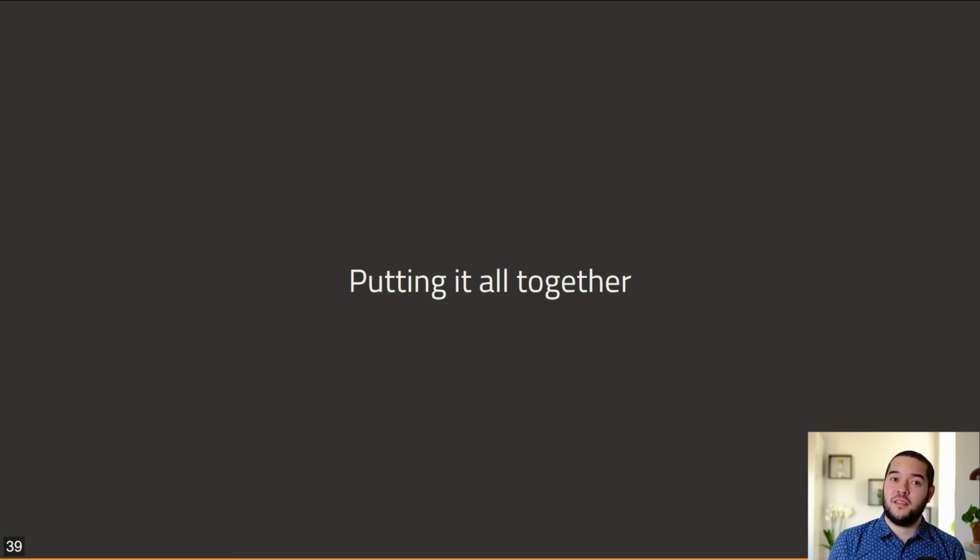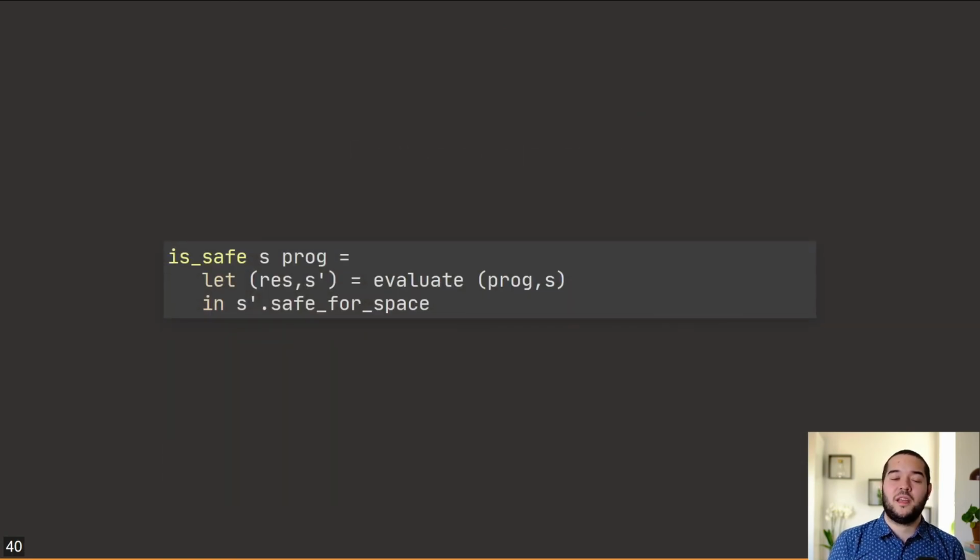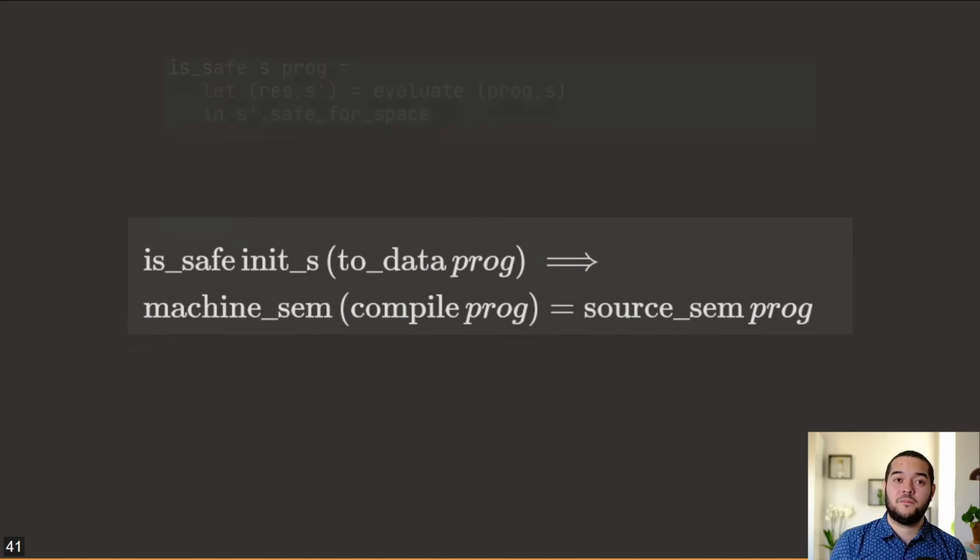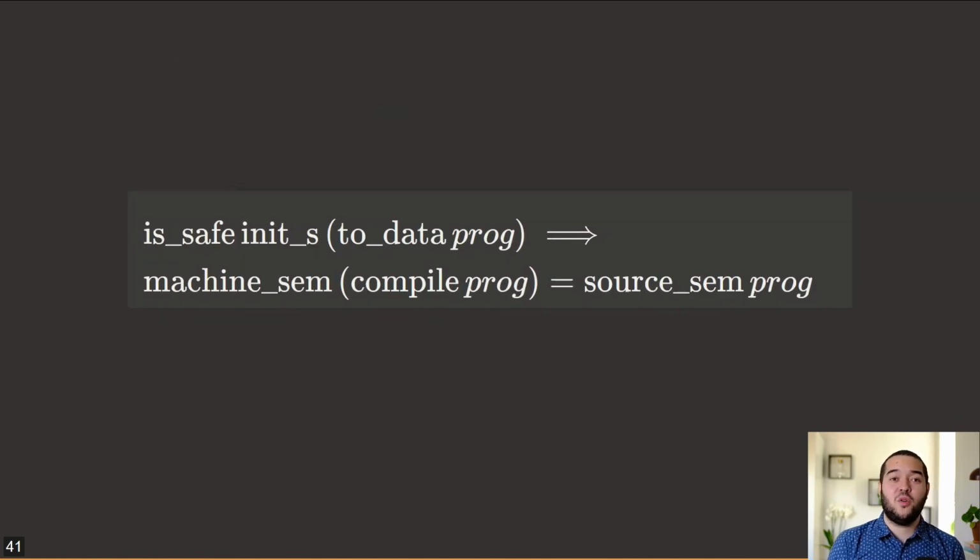We have everything we need now. Let's put it all together. Our safety predicate is then defined in terms of the evaluation of a DataLang program. We say that a source program is safe if the evaluation of its DataLang representation is safe for space. We have proven that if a program is safe, no out-of-memory behaviors can occur in the machine code, which implies that the relationship between source and machine code can be proven to be an equality. All proofs were formalized using the HOL4 theorem prover in the context of the CakeML project.